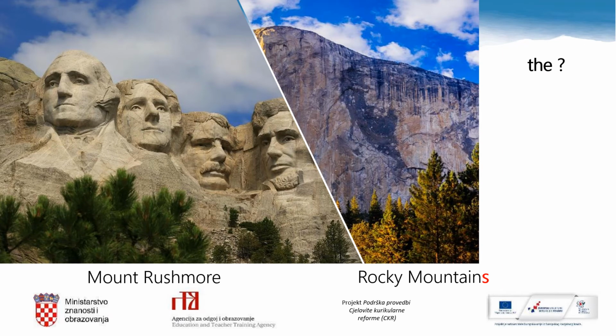There are some more places I have wanted to see. Can you also help me with these examples? Where should I put the definite article the? In front of Rocky Mountains. So we say the Rocky Mountains because it is a mountain range. But we say Mount Rushmore because it is only one mountain.